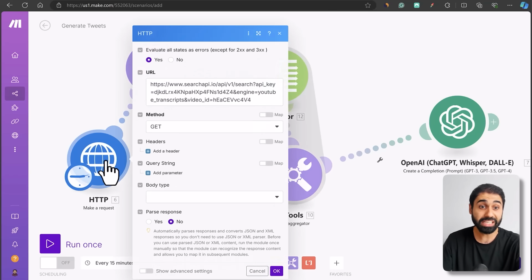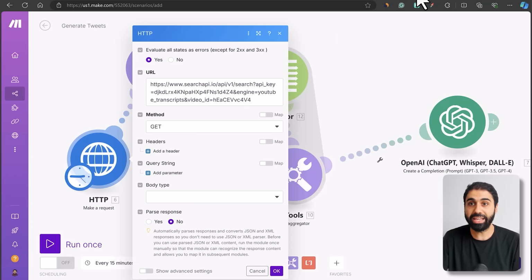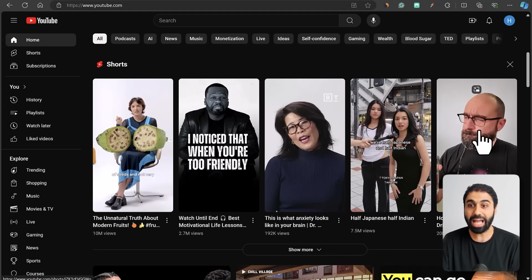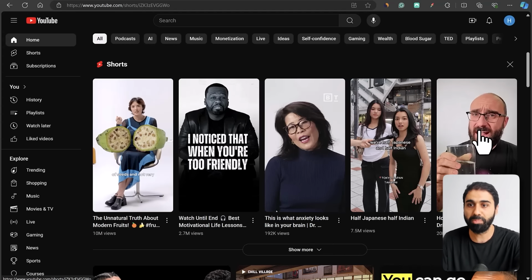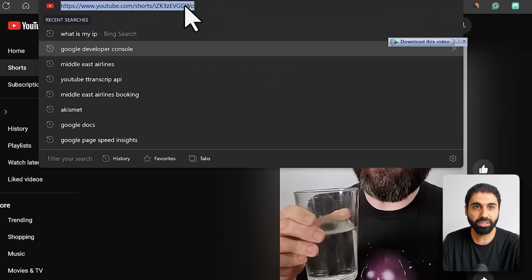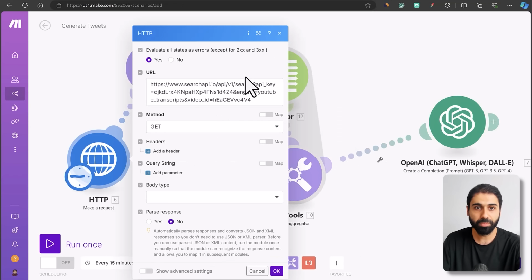Simply, we have this HTTP application or module that is used to extract the YouTube video script. So again, on YouTube, we have, for example, this video or any of these videos. We grab the link of this video. So let's open this one. I will get this video link, the URL. Let's go back here to the scenario. And you can see we have the URL.